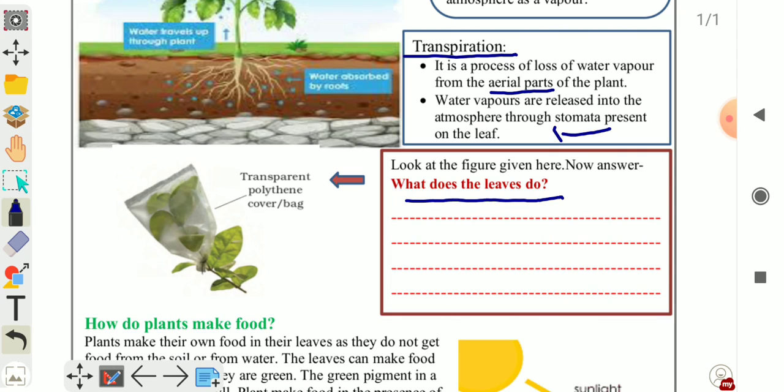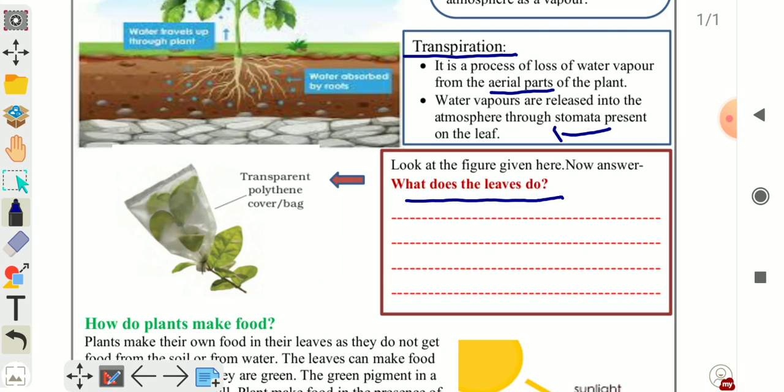After some time we get tiny water droplets on the wall of the polythene. From where does it come? It comes by the process of transpiration through the stomata present in the leaves.